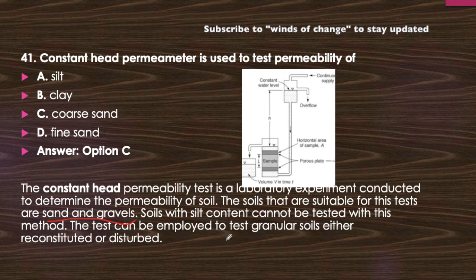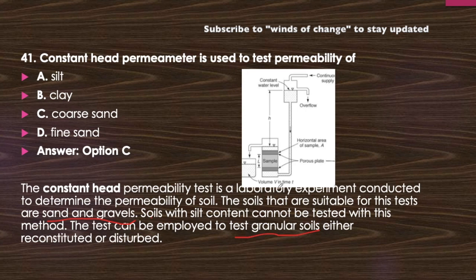The test can be employed to test granular soils, either reconstituted or disturbed. For any kind of condition, this test can be performed for only the granular soil. Okay, that is either for the sand or the gravel, both in the coarse condition, not for the fine sand. Okay, so the answer C will be the correct answer here. This is a constant head permeameter.